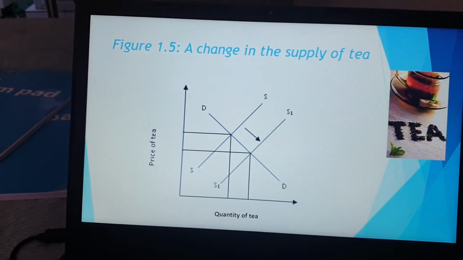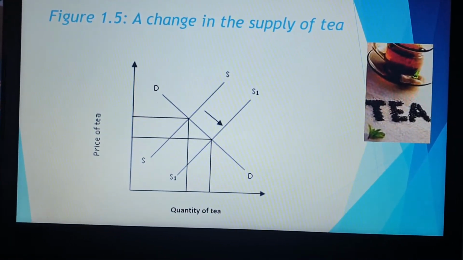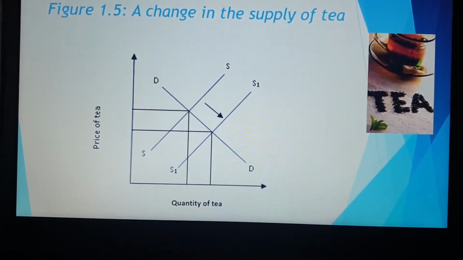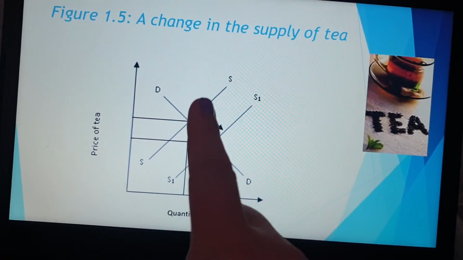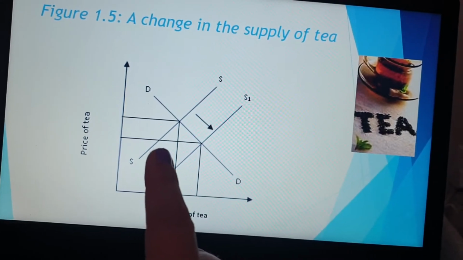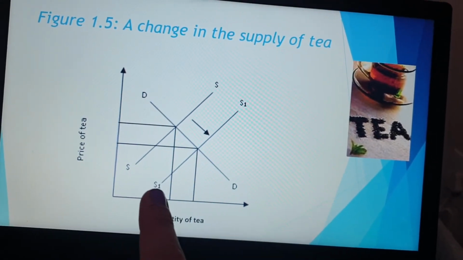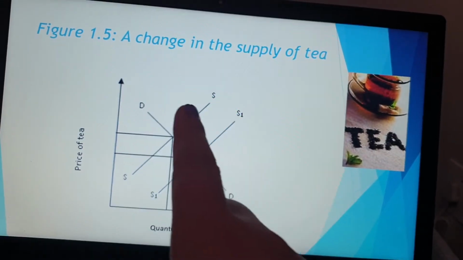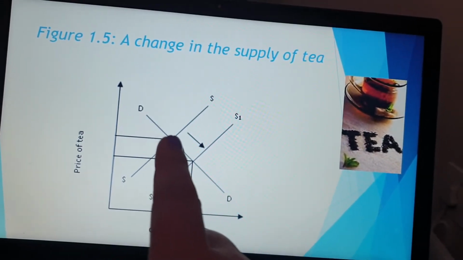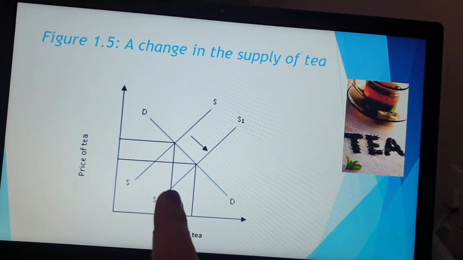So if we look here at figure 1.5, a change in the supply of tea, what do we see? We see that there was an increase in the supply from S to S1. So there was more tea produced, or an increase in the production of tea, right?